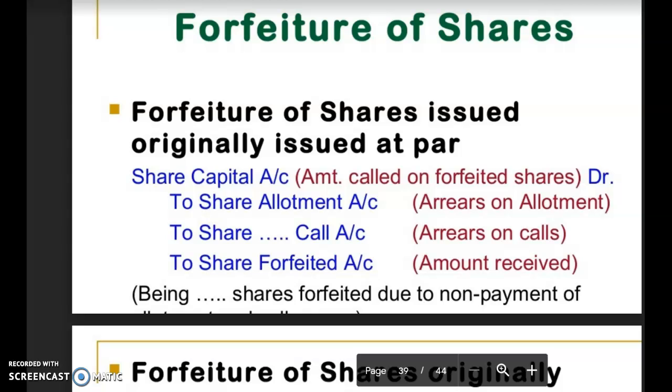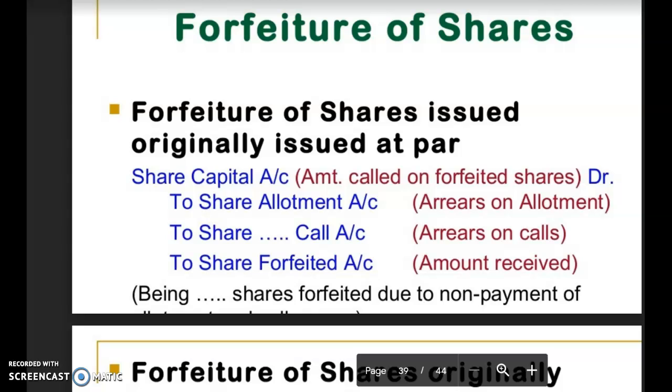Once again, forfeiture or cancellation of share means when any sum which is due against the shares of a shareholder is duly demanded by the company and the shareholder fails to make the payment of that outstanding amount, the company has the right, as per the provisions of Articles of Association, by complying with the complete procedure, to forfeit the shares. Forfeiture of shares here means that whatever amount is given against those shares by the defaulter shareholder will not be refunded by the company.